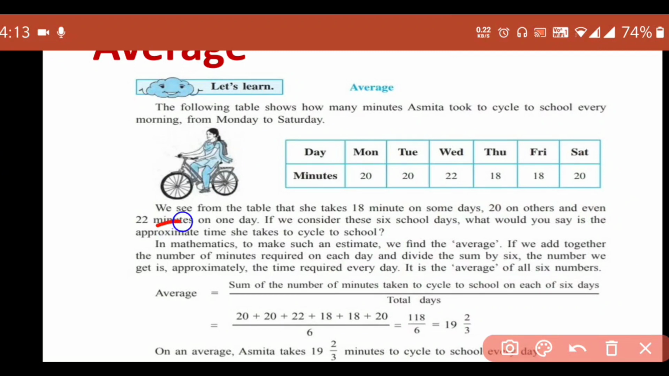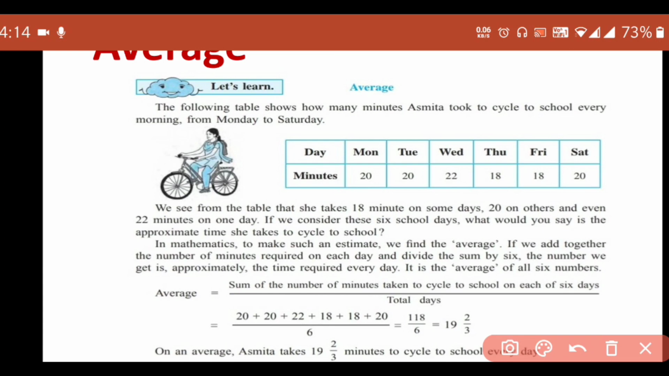We see from the table that she takes 18 minutes on some days, 20 minutes on others, and even 22 minutes on one day. So, if we consider these 6 school days, what would you say is the approximate time she takes to cycle to school? According to the time given in the table, what would you say about the approximate time she required to go to school? So, in mathematics, to make such an estimate, that means to find out approximate time, we find the average.